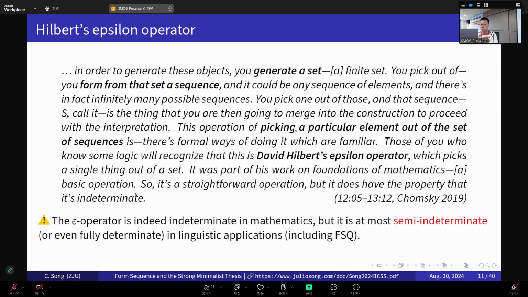mathematical definition. However, as I will show in a bit, things are a little bit different between mathematics and linguistics. When we borrow the epsilon tool from mathematics into linguistics, it seems that there are no real indeterminate choices in linguistics or in cognitive sciences in general. So what I'm highlighting here is that in linguistics, Form Sequence included, the epsilon choice is at most semi-indeterminate. There's always something guiding the choice in the background.